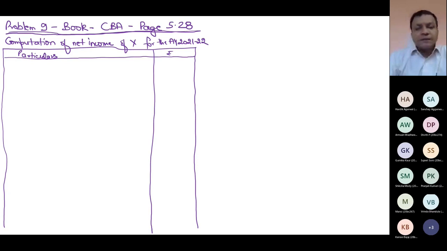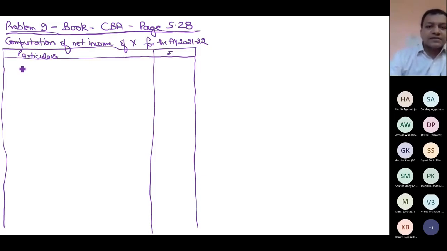So to save my time, I can do the presentation in such a way that the entire house property head is given in this main format. First, the house is let out. Second point, if it is let out, we have to compute annual value by following 3 steps. So let us start doing it.